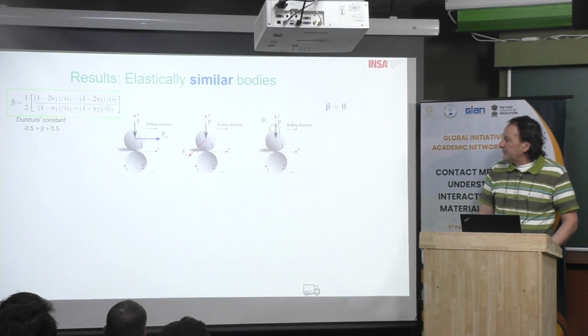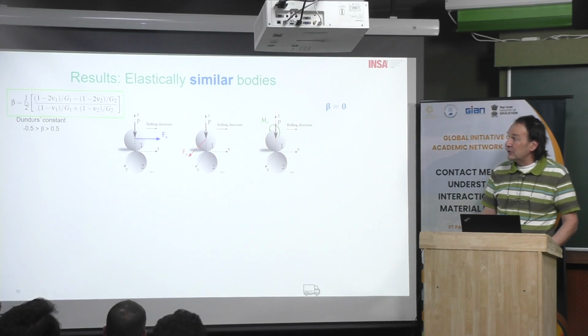Okay, then remember what is important is Dundurs' constant, in fact, which varies between minus 0.5 and plus 0.5. In fact, what is important is the absolute value, not the value. The absolute value is the main important parameter.